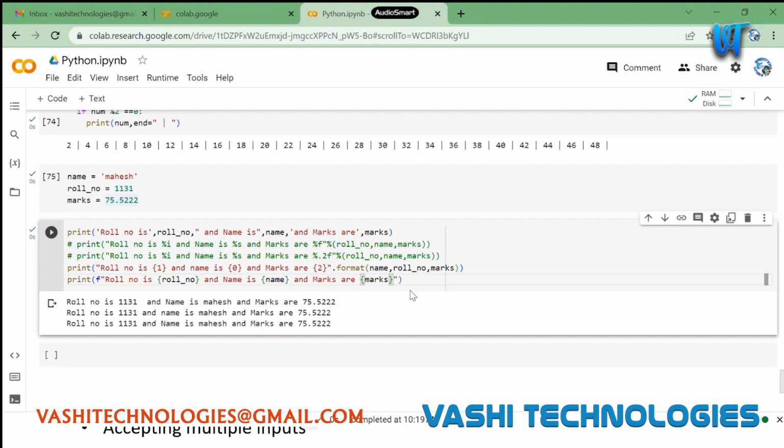So this is the simplest way which we can use for our string formatting. This is a very powerful one when we are working with programs and we need to print logs to the logger or some console. And here I can perform the same formatting. Marks I have in this format, right? Floating point, and I can define the precision to which it needs to be printed. Now I have this marks variable, and I need to print only two decimal places here. I can specify this within F string.